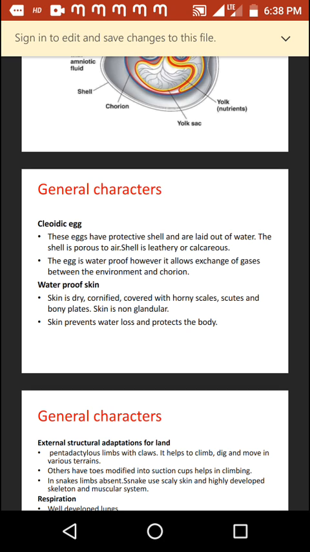They have very dry skin which is cornified, and the skin is covered with horny scales, scutes and bony plates. The skin is non-glandular in nature. It is completely devoid of any kind of glands. The skin prevents water loss and protects the body. It is one of the terrestrial adaptations in reptiles.